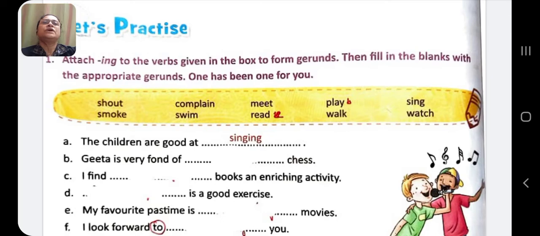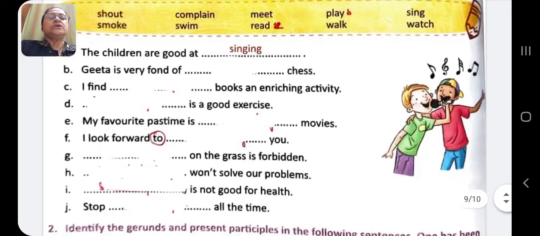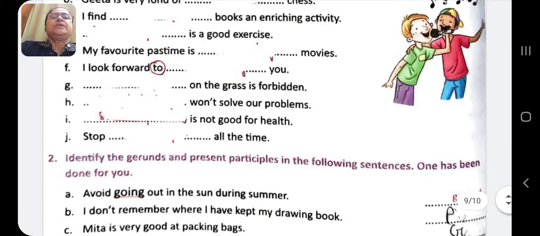I look forward meeting you. Here too is not required. Then number G, walking on the grass is forbidden. Complaining won't solve our problem. Smoking is not good for health. Stop shouting all the time.